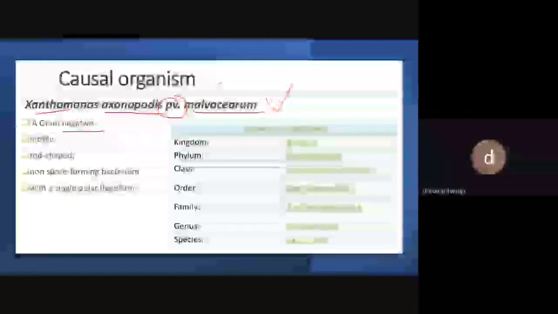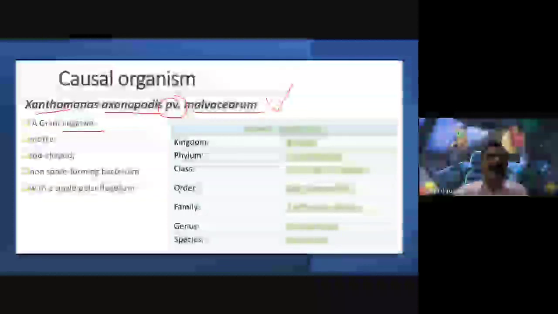So the causal organism is a gram-negative bacteria. Have you ever heard the terms gram-negative and gram-positive bacteria? Christian Gram stained the bacteria. In the staining process, when the bacteria show the purple color in the bacterial cell wall, we call it gram-positive bacteria. With the absence of the color, without the purple color in the bacterial cell wall, we call it gram-negative bacteria.